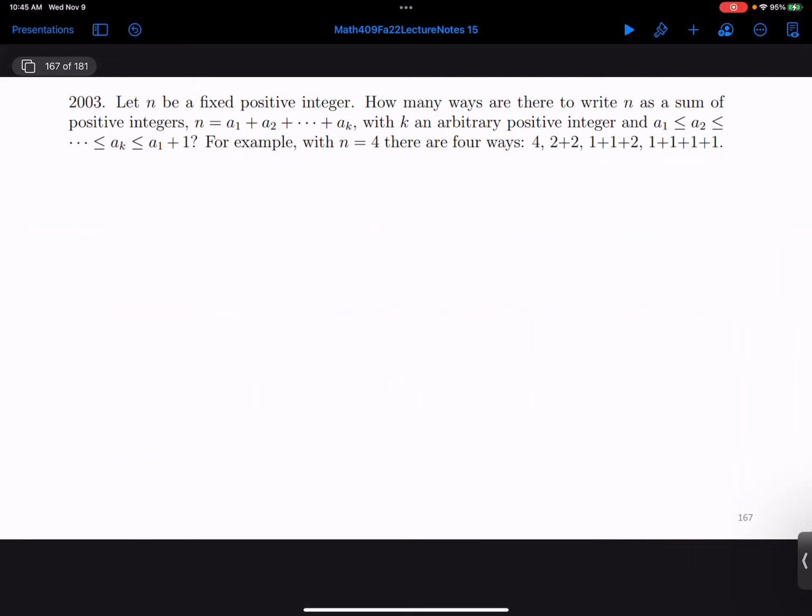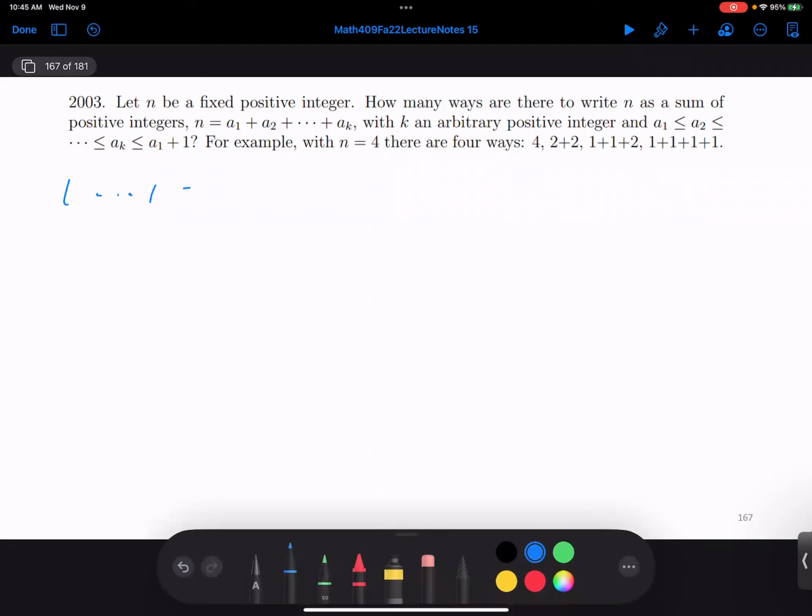So we want to write them in increasing order, A1, A2, A3, A4, and each can be at most 1 more than the previous. So basically, we could have strings of 1s and then strings of 2s, or strings of 2s and then strings of 3s, something like that. My first thought in trying to do this was to roll up my sleeves and count how many ways I can do with my smallest one being 1, how many with the smallest being 2.